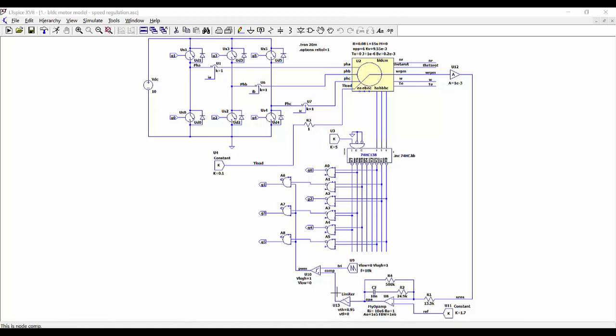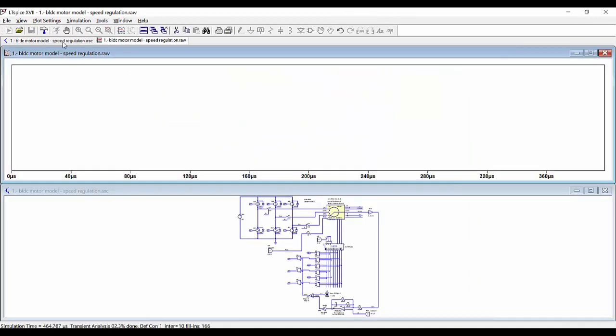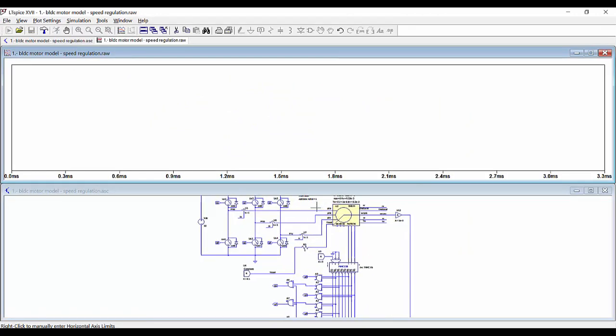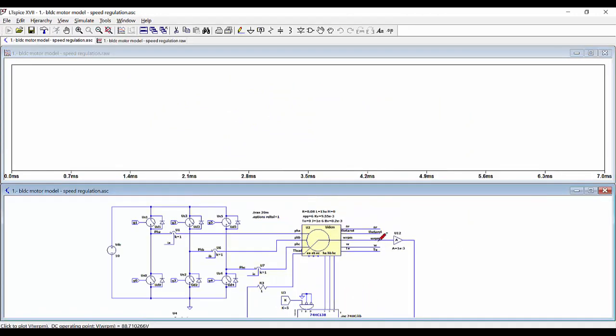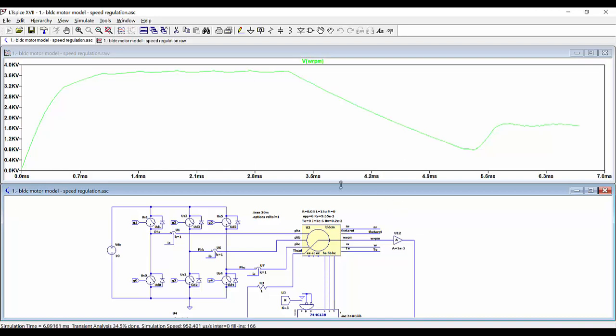So we are assuming that we are always applying a value that is within the sawtooth waveform. And then, as we have seen with the PWM modulator, we are sending the signal to the top switches. So this is all in principle, so we can run the simulation and see the results. We can take a look at the angular speed.